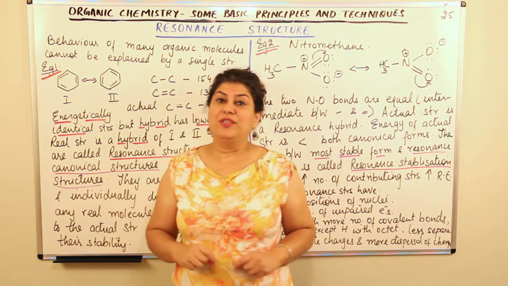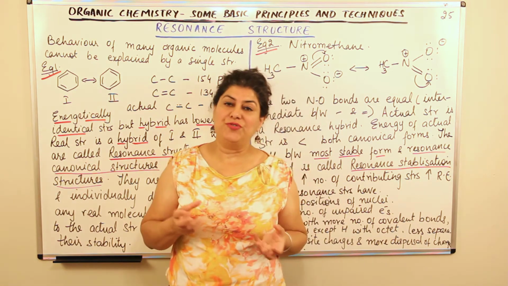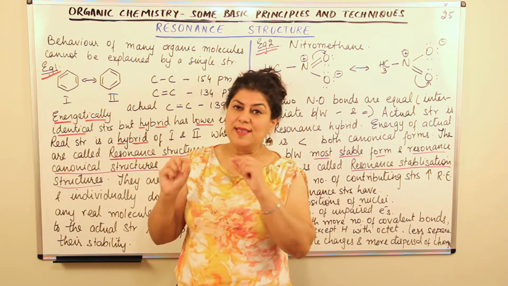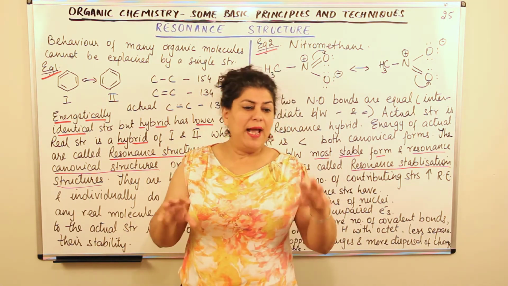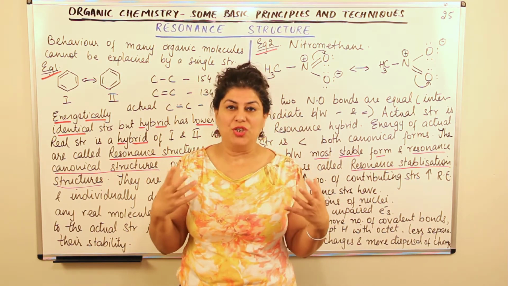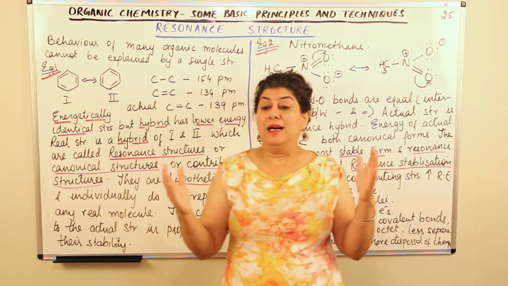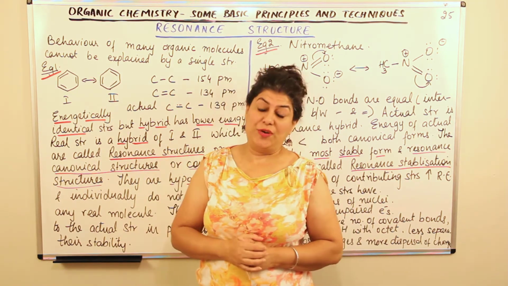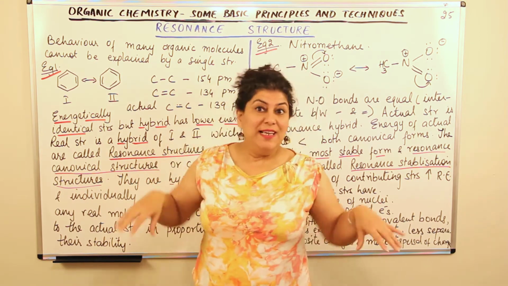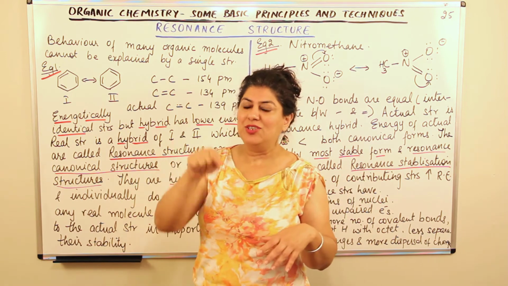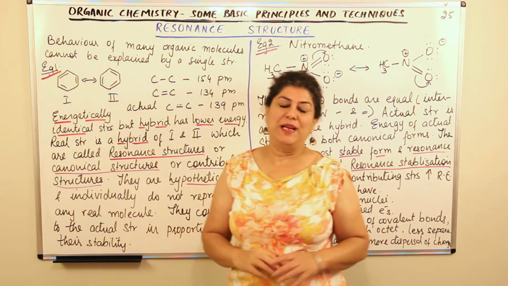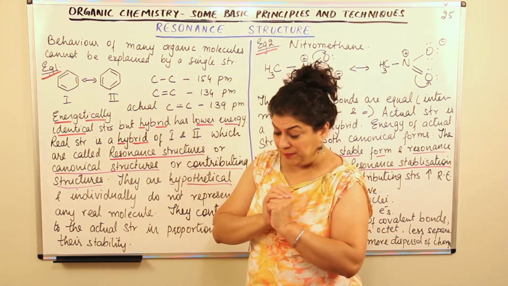In part 7 of this chapter, I told you about Kekulé's dream. When he was imagining the structure of benzene, he knew that there are 6 carbons and 6 hydrogens and all the valencies are being satisfied. But he could not imagine a structure where all the valencies would be satisfied if we had an open chain structure. So one day when he dreamed that a snake put its tail in its mouth, he suddenly woke up from the dream and started making the structure of benzene, joining the 6th and the 1st carbon atoms and thus leading to a ringed structure.